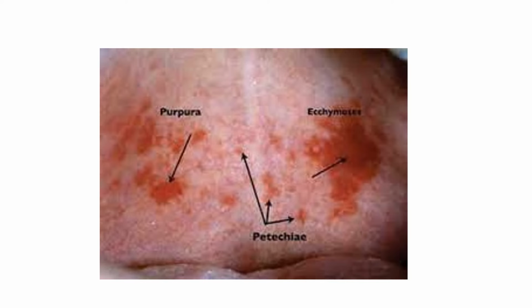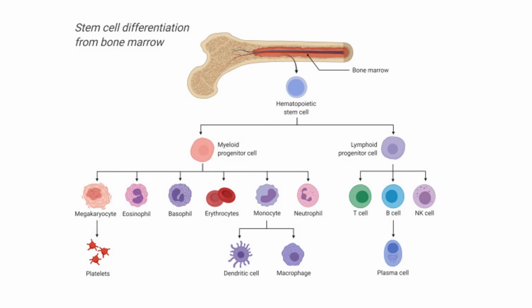This petechiae and purpura formation happens when the blood platelet count is less than 50,000, which is seen with acute leukemias. It is not seen with chronic, so it is very important that we understand that bleeding disorders are more common with acute leukemias, whether it's AML or ALL.